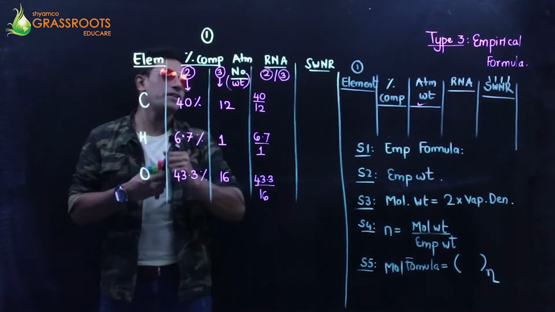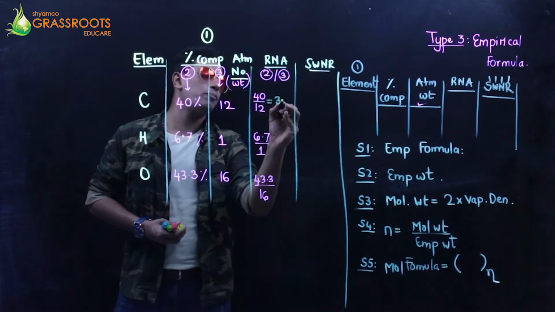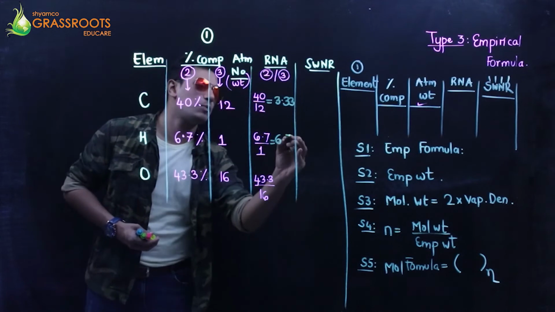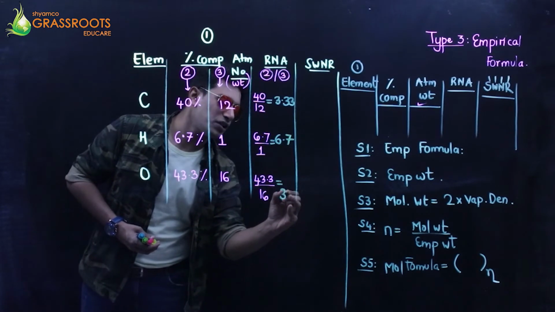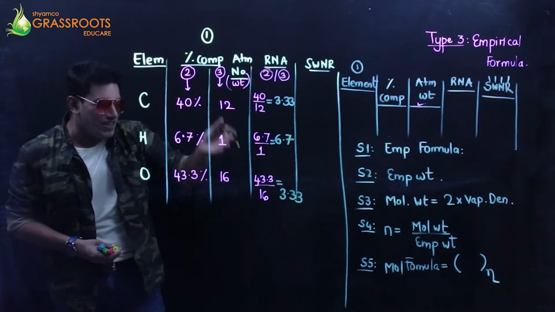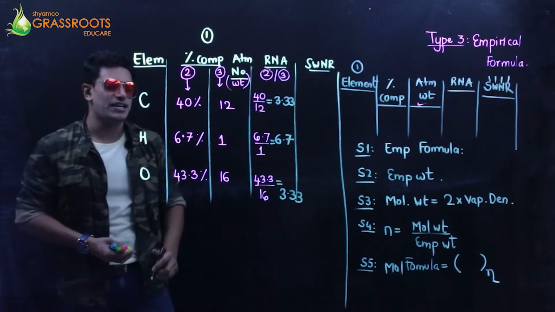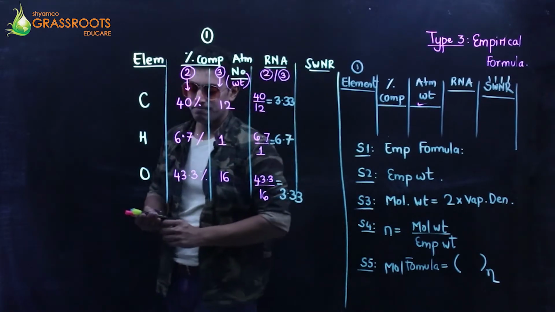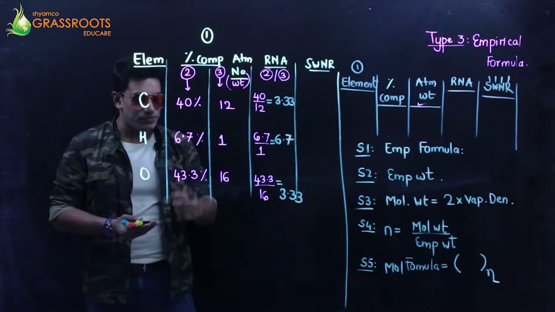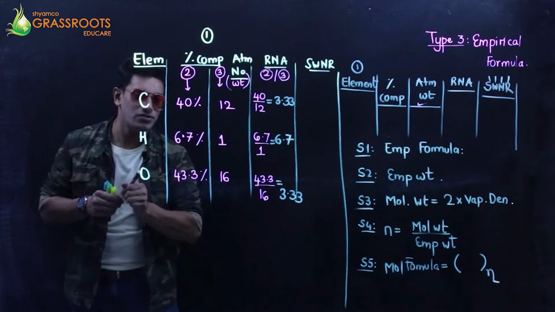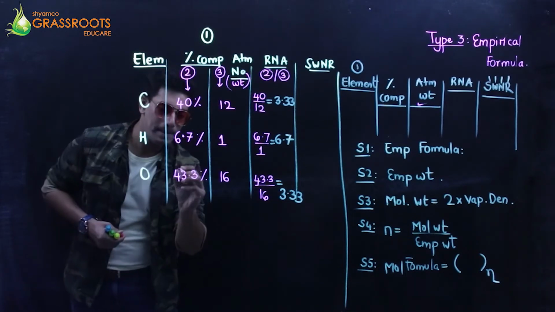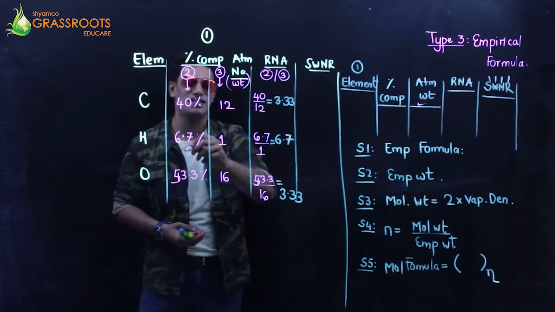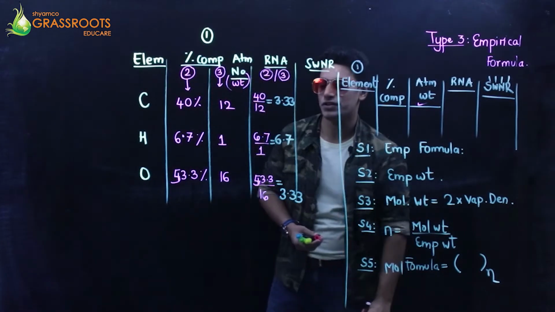My answers will be approximately 3.33, 6.7, and this is also 3.33. When you perform the actual division, we get answers like this. I've just made one minor error: this has to be 53, to make it 3.33.